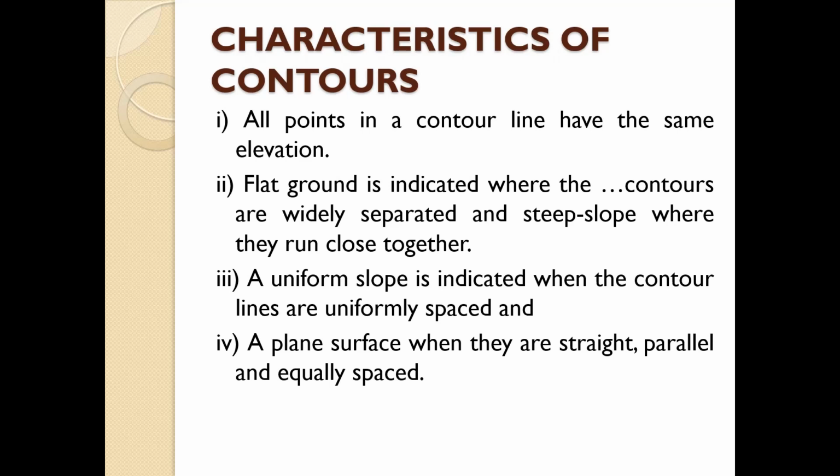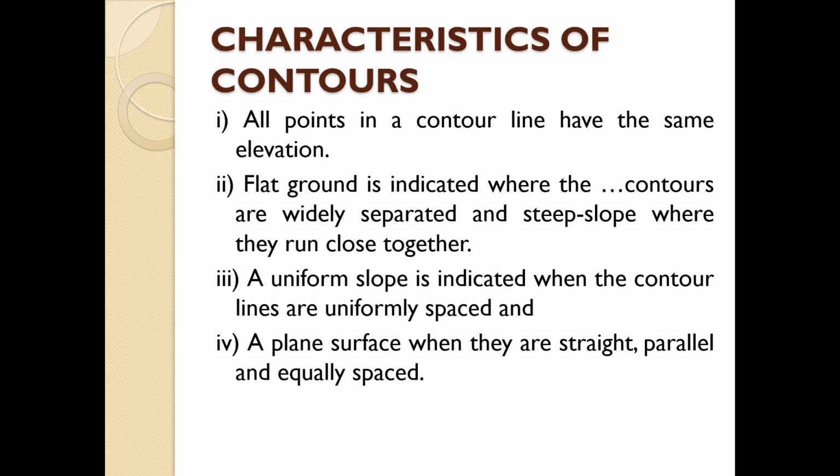Now the characteristics of contours. The first thing: all points on a contour line have the same elevation. So if one contour line is there, that line has points of the same elevation. Flat ground is indicated where the contours are widely separated, and steep slope where they run close together.